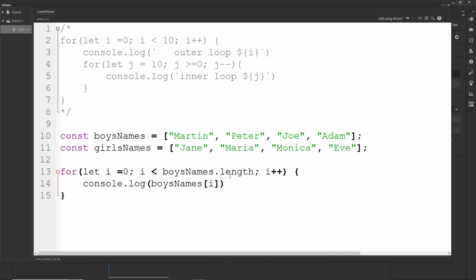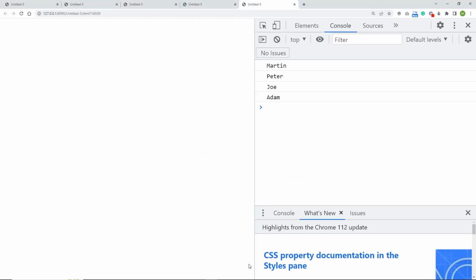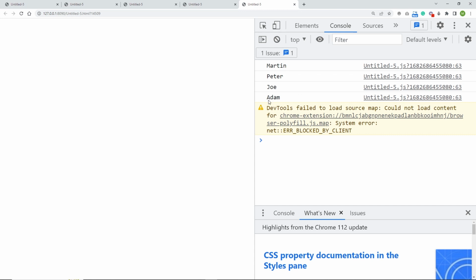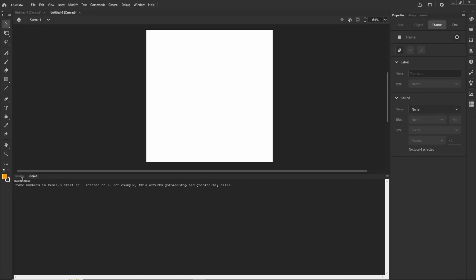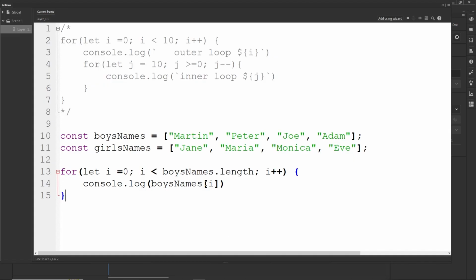But I explained this in the last tutorial, so I'm not going to go over it again. And right now, if I hit Ctrl Enter, we are going to have Martin, Peter, Joe, and Adam. And if I would do the same thing for the girls' names, I could use boysNames.length, because the boys' names length is the same as the girls' names length, but you could change this. I will use girlsNames.length, and I'm going to console.log girlsNames of i, and I'm going to hit Ctrl Enter.